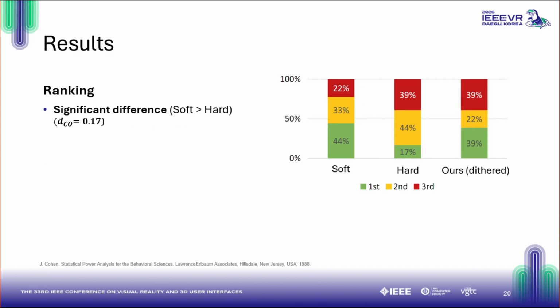We also had the participants rank the rendering conditions. There, users preferred the soft cutout, followed by dithering. Hard cutouts were ranked lowest.